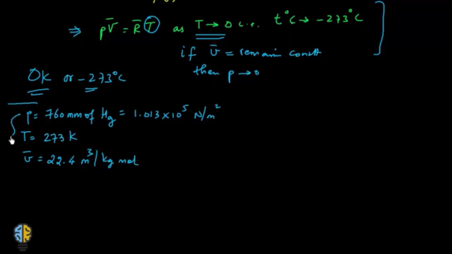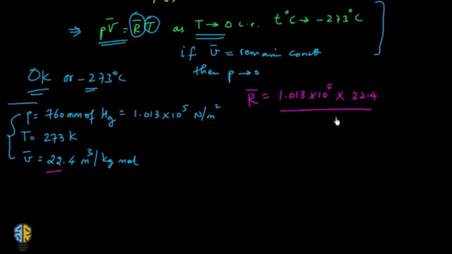These are the values that we need to know. Now let's apply these values into this equation and find out the value of the universal gas constant. R bar would then become P, which is 1.013 into 10 to the power 5, into volume, which is 22.4, divided by temperature, which is 273.